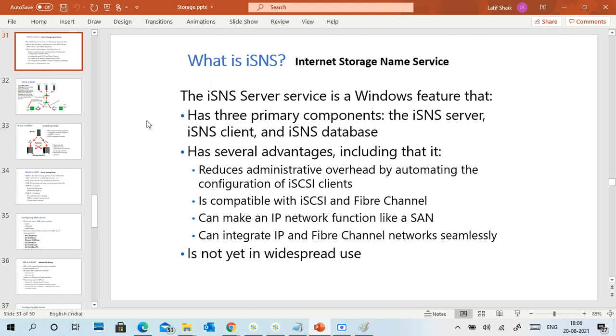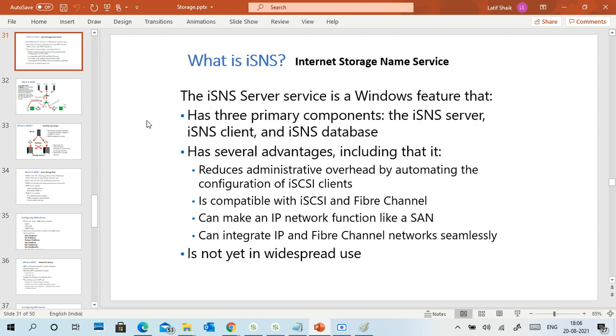When you ask a DNS about the IP address for your host or domain, that is DNS. If you have multiple DNS servers, each having different information, we can get all that information through a single server.